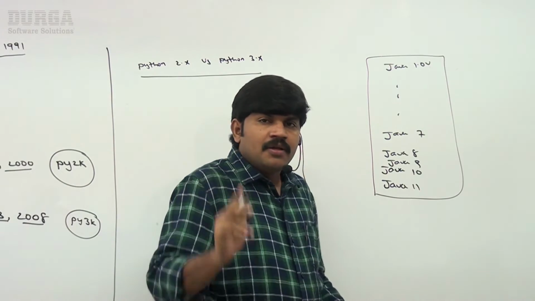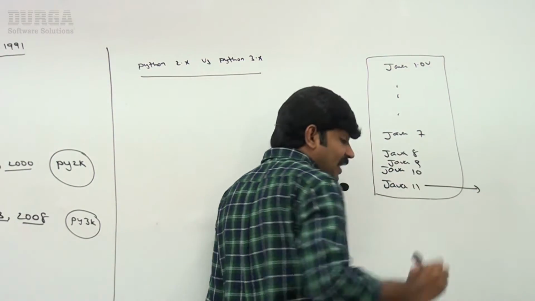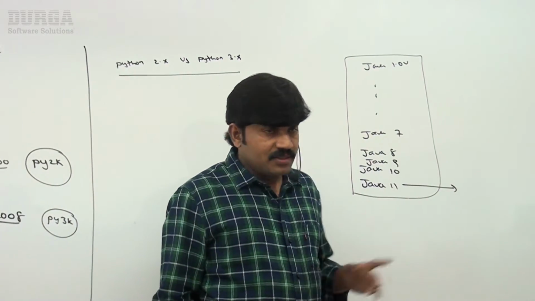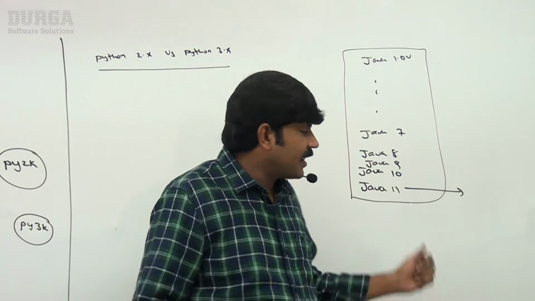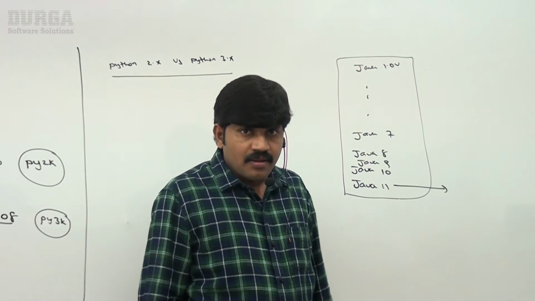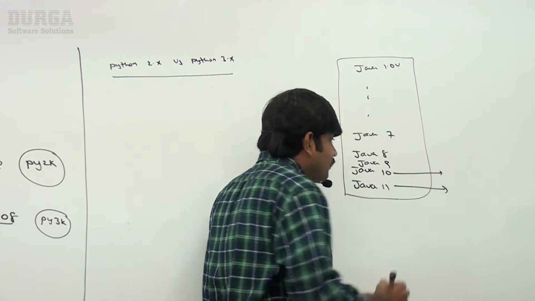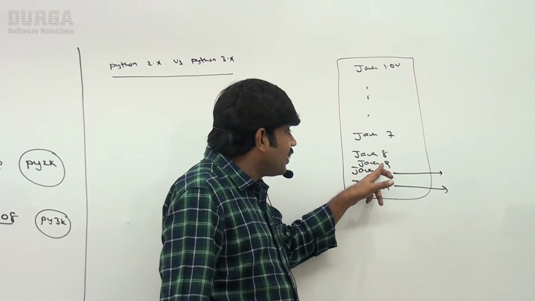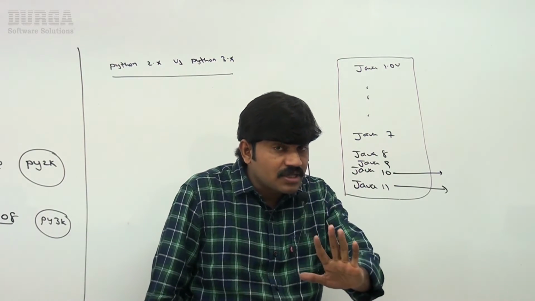Java 11 should provide support for Java 10 or not. If I install Java 11 on my system, can a Java 10 program run on Java 11 or not? If I install Java 10 on my system, is it going to provide support for Java 9 or not? Java 8 or not? Java 7 or not? Please make sure, sir.